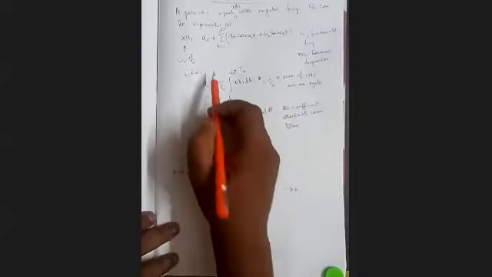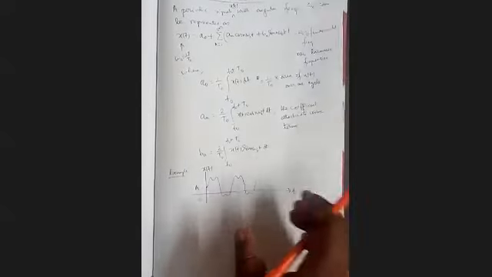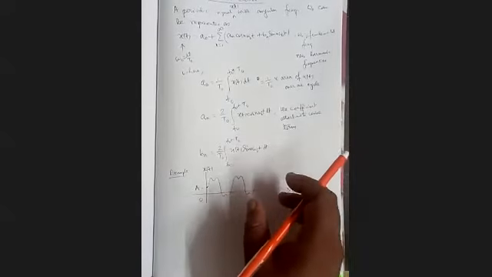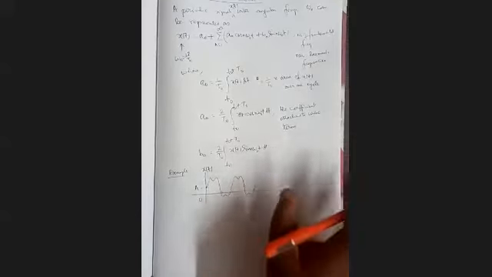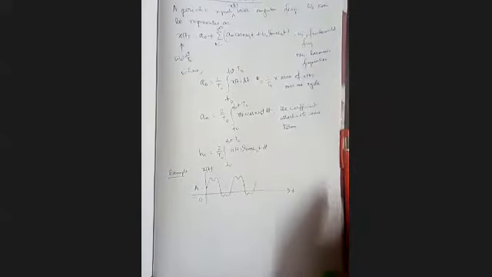Now A0 is actually the zero frequency term in the Fourier series. Zero frequency means it's a DC component. A DC always has zero frequency. Why? Because a DC signal does not repeat. It's a constant signal.